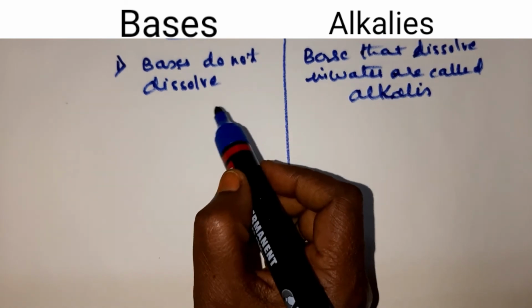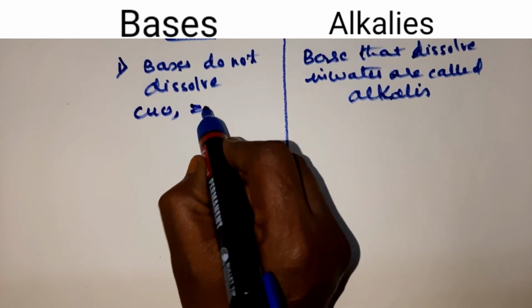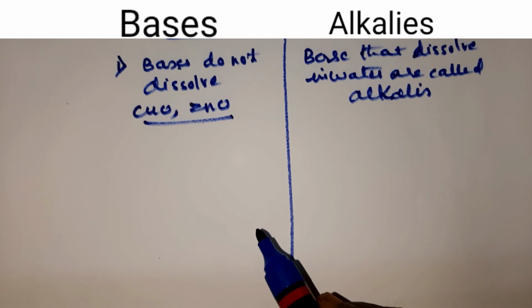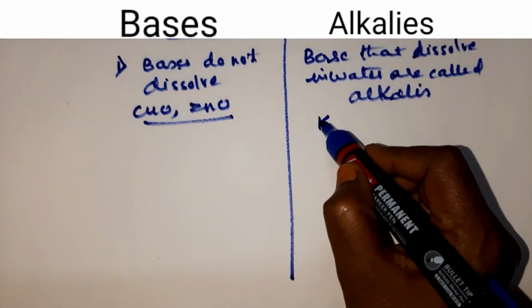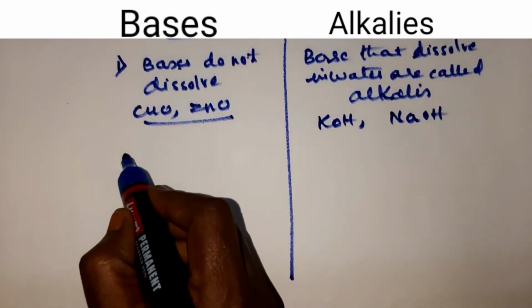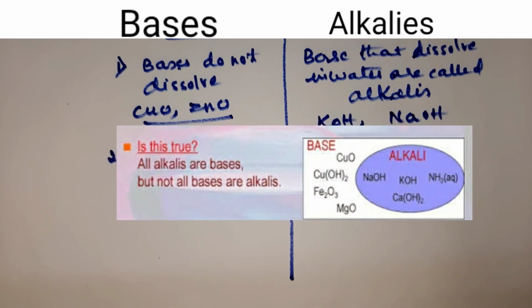Now what are those bases which do not dissolve in water? That is copper oxide and zinc oxide. These are examples which do not dissolve in water. And what are those bases which dissolve in water to form alkalis? That is potassium hydroxide and sodium hydroxide. Clear, children? You have to remember, all bases are not alkalis, but all alkalis are bases. You all understood, children?